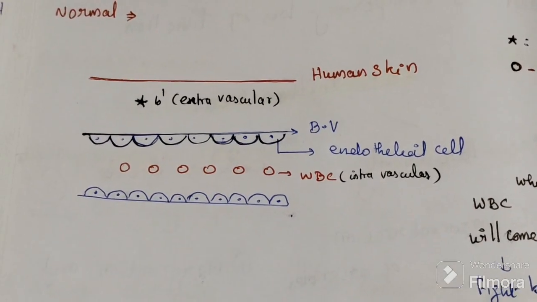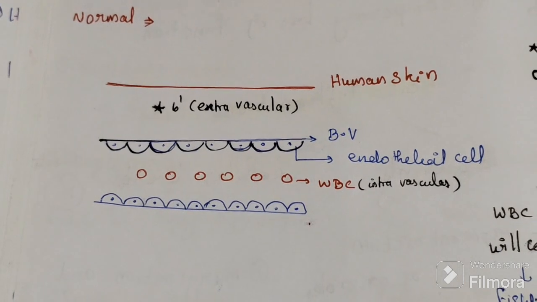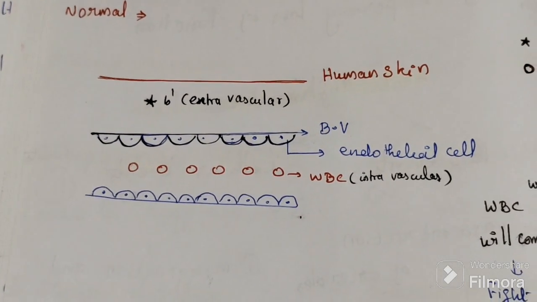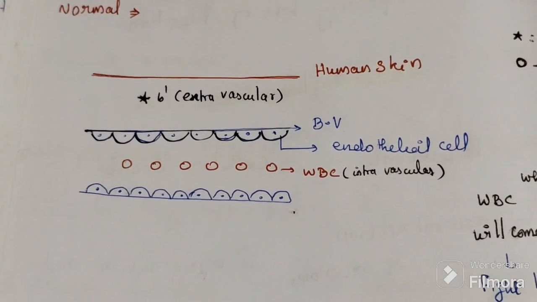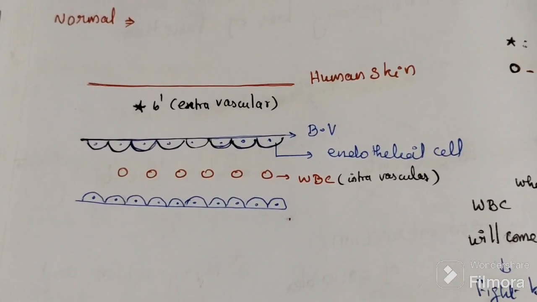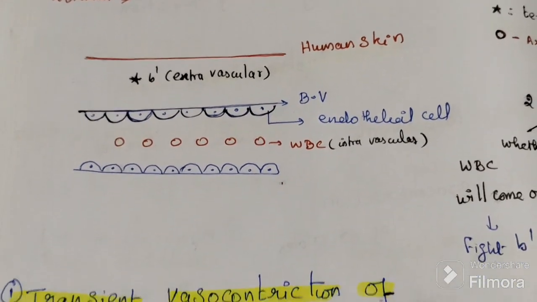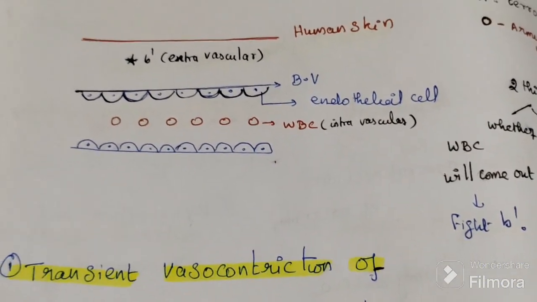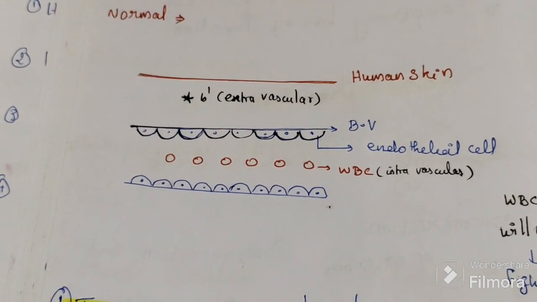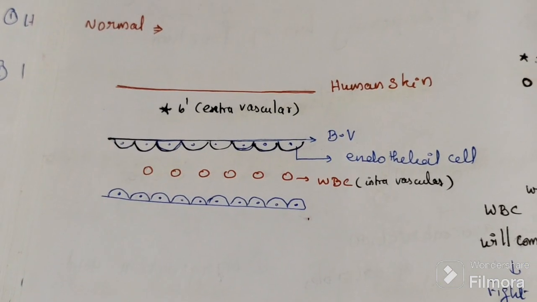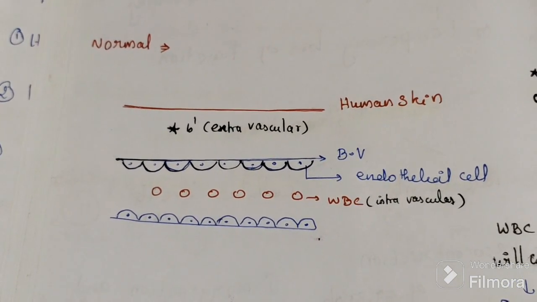What will the body do? It takes WBC outside. It fights with the bacteria, ultimately phagocytosis. All the steps occur. Totally we know 11 steps: 5 vascular events and 6 cellular events. When WBC comes outside the blood vessels, the wall of the blood vessels makes some holes. After that it fights.